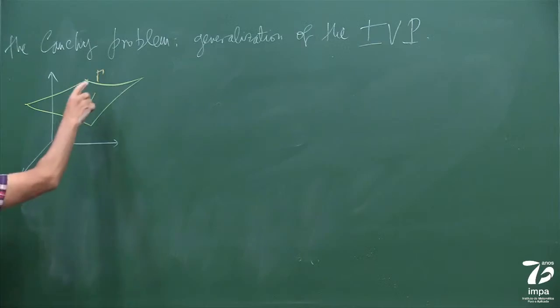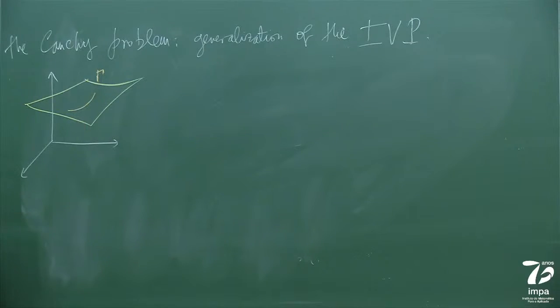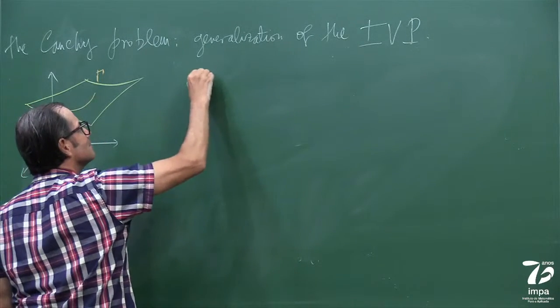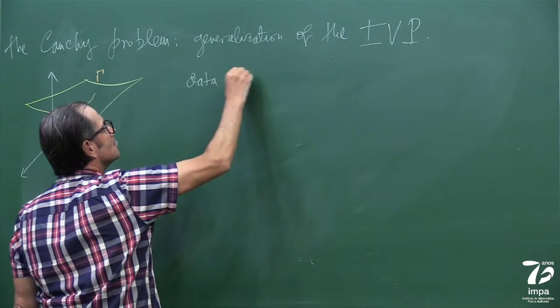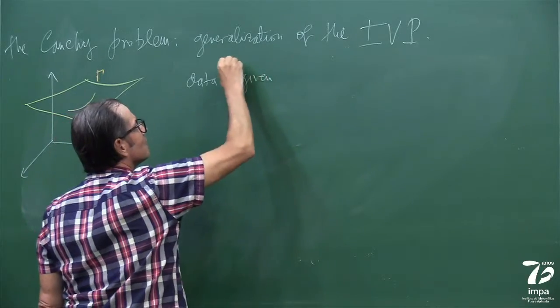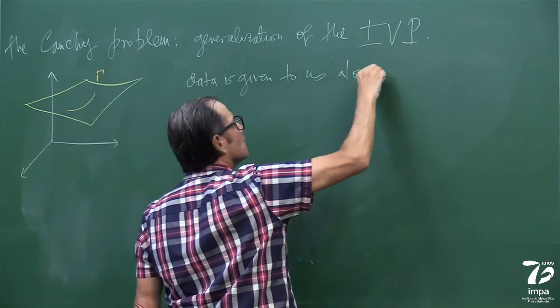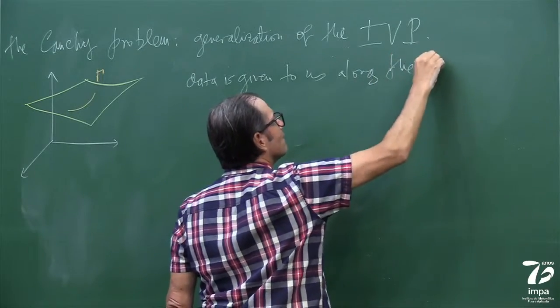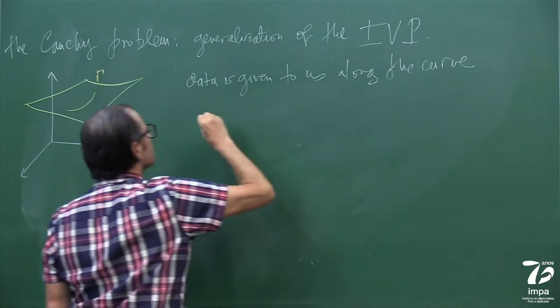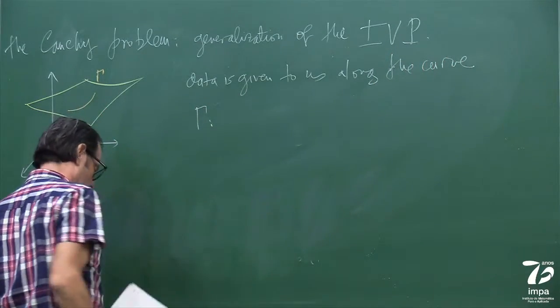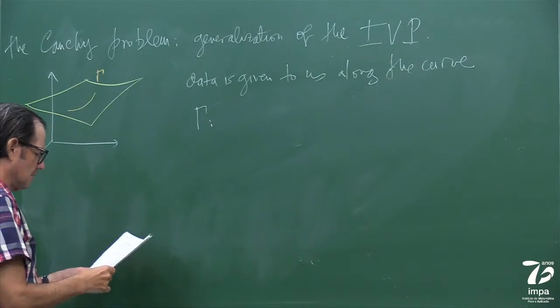So now, information, data, is given to us along the curve gamma, which is parametrized like this.